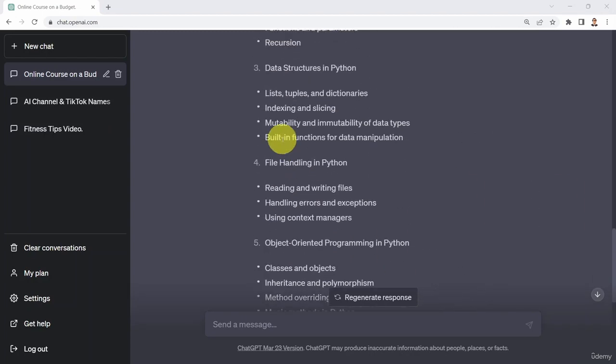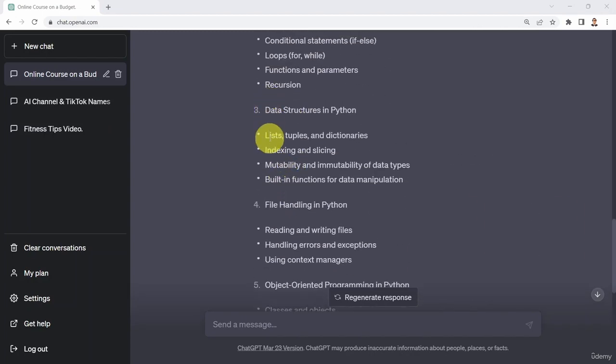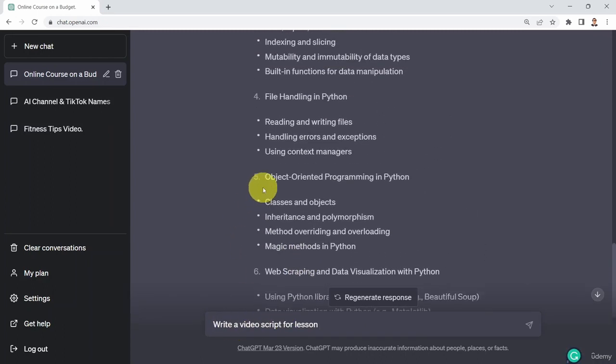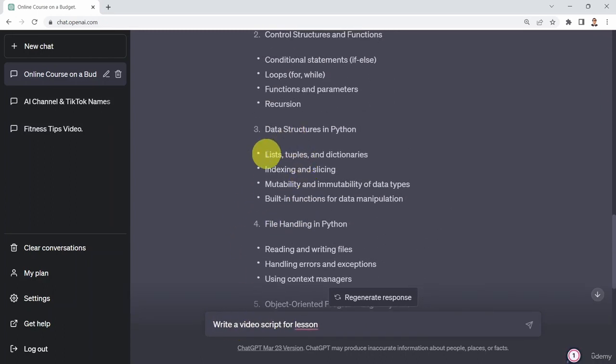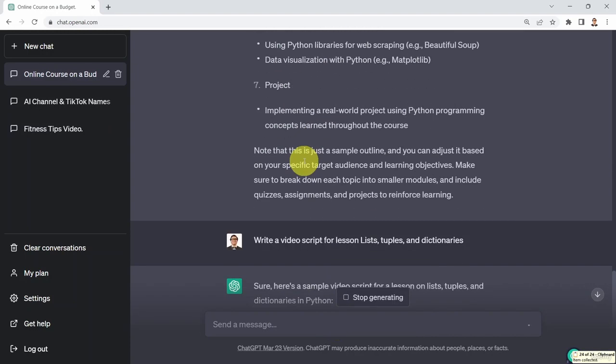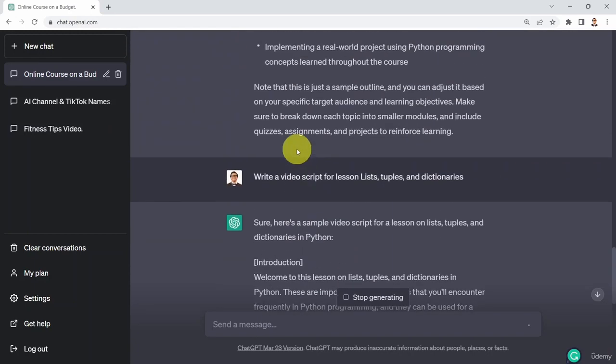Let's assume that, for example, I'm interested in, let's say, lists, tuples, and dictionaries. And what I could do is I can go ahead and ask ChatGPT to basically give me a rough idea about a script. And I'm going to say, write a video script for a lesson. And then maybe I'm going to grab this, for example, lists, tuples, and dictionaries. Here we go.